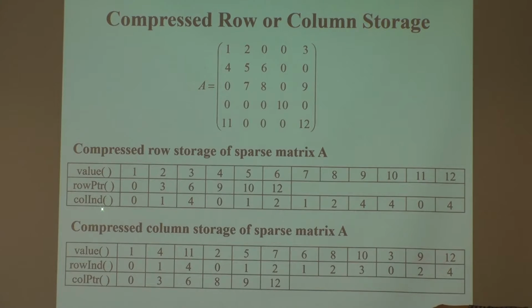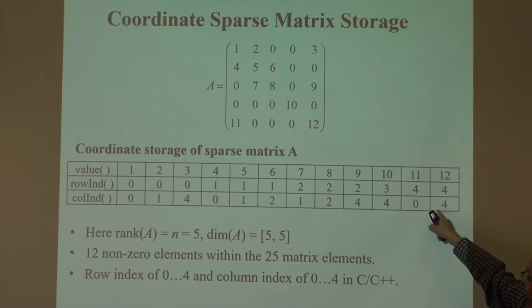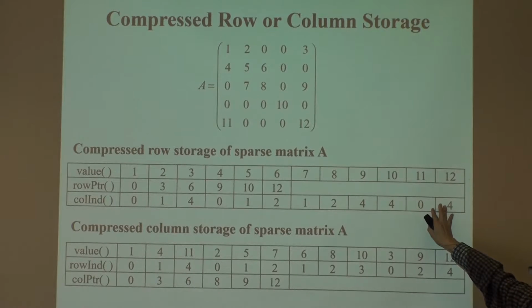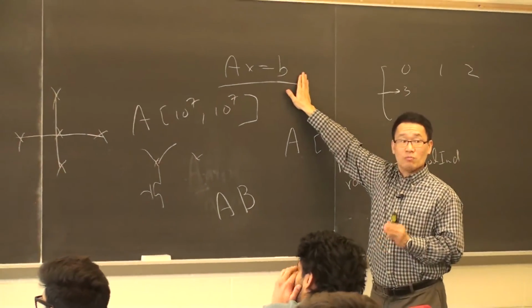It's just the same as the coordinate storage. Column index doesn't change. If you compare value and column index between coordinate storage and row compress, it's the same. The only thing you deal with is the row pointers, assuming a sorted row placement. So I store the increment when I jump rows instead of storing the row index. That's all. But again, the storage saving is minimal, but indeed in many computations, it is much faster,